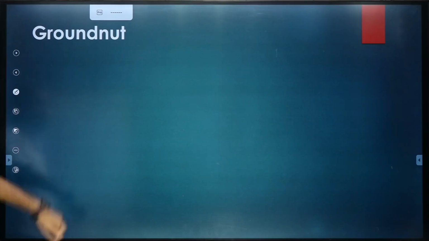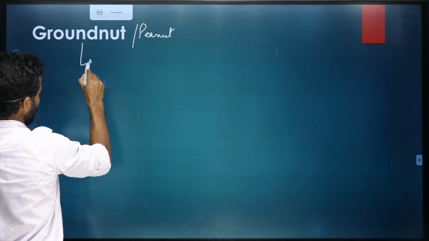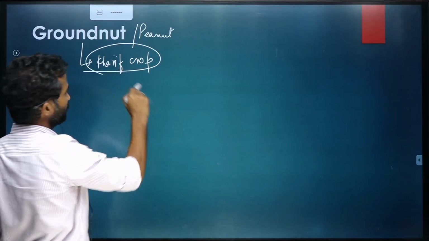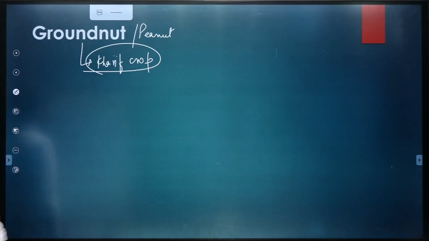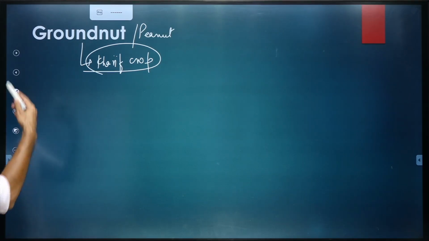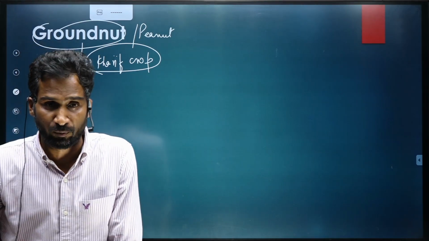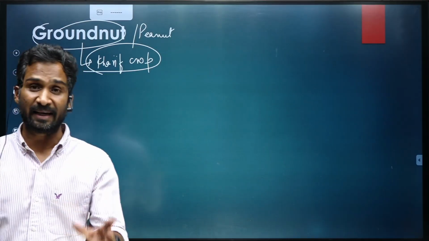Okay, moving further, groundnut, also called peanut. First thing, it is a Kharif crop. Kharif crop means it would be sown with the onset of the monsoon and will be harvested in September and October. Yes. So if you look at groundnut, India is among the top producers of groundnut in the world. It is usually the second topmost producer.